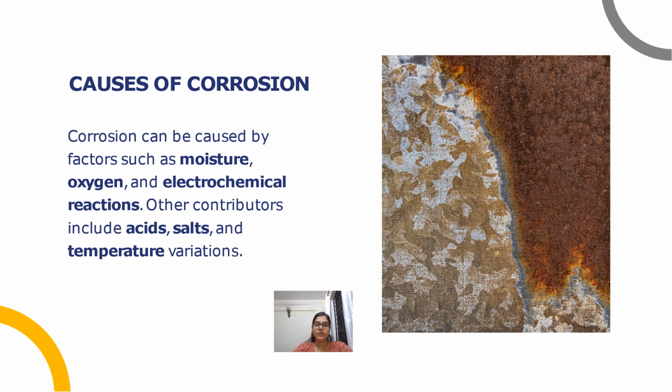Causes of corrosion. Corrosion can be caused by factors such as moisture, oxygen, and electrochemical reactions. Other contributors include acids, salts, and temperature variations. Moisture. When metals collect moisture, an electrochemical reaction causes the steel to corrode. The corrosion process is often accelerated by dissolved salts or impurities in the water. Oxygen. Oxygen reacts with metal atoms, forming metal oxides, otherwise known as rust. Rust is just one type of corrosion, but it's one of the biggest types to affect steel.